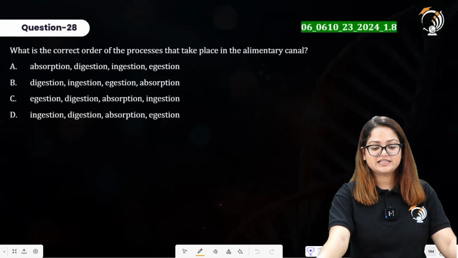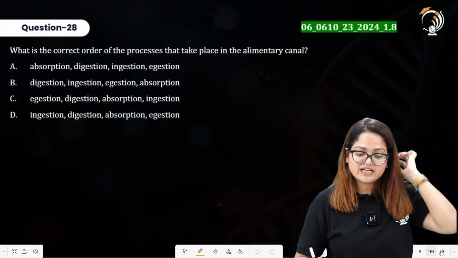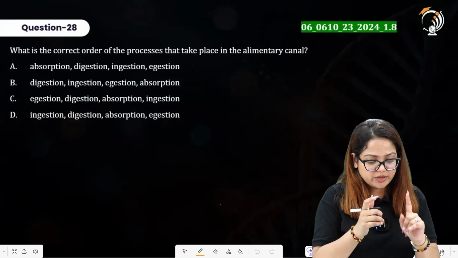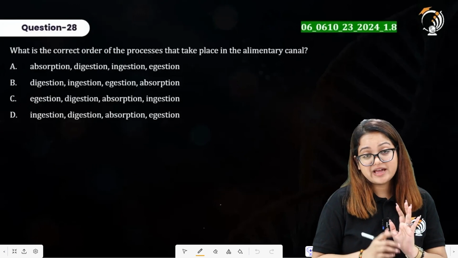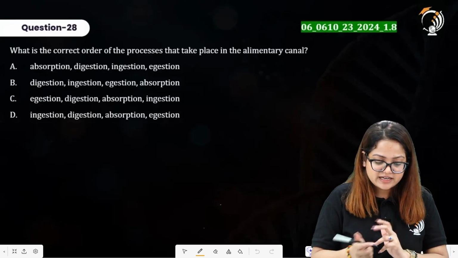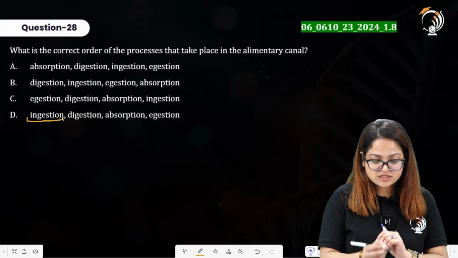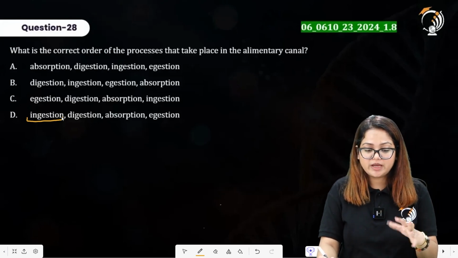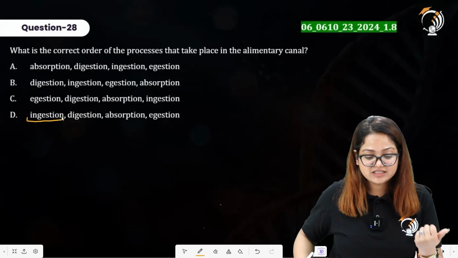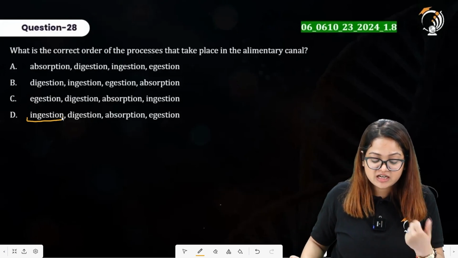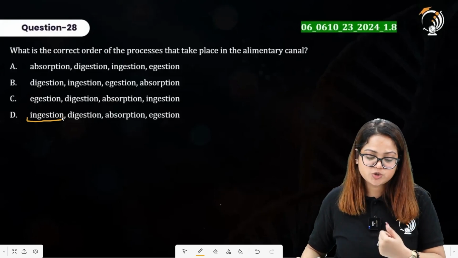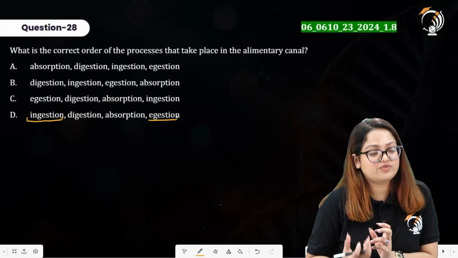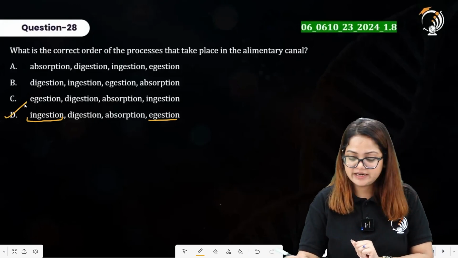Moving to question number 28, that says, what is the correct order of processes that take place in the alimentary canal? Now what actually happens? First there is ingestion. So we are going to mark that option that has ingestion as the first. Clearly option D has ingestion as first. After that, we are going to study about the digestion also. We are going to see the digestion that is occurring in the alimentary canal. There is absorption of the nutrients also, and then there will be egestion, that is the undigested food material will be moved out from the body. So option D here is our right answer.